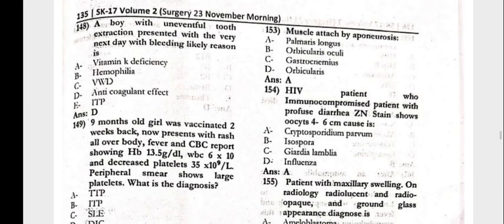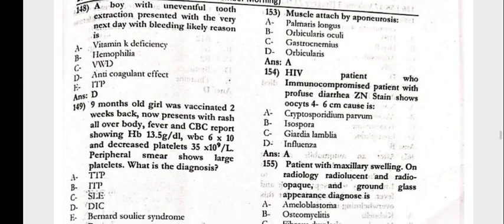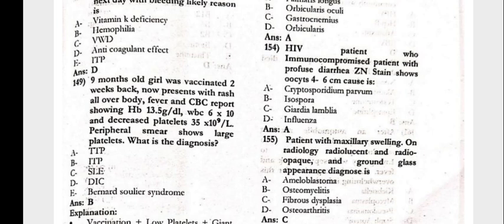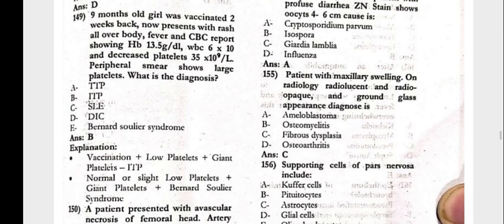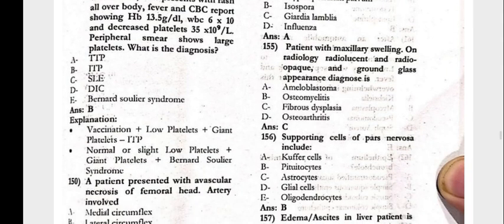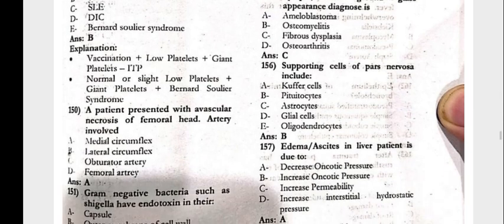Next, the muscle attached by the aponeurosis, the palmaris longus. An HIV patient, an immunocompromised patient, with profuse diarrhea. ZN stain shows oocysts 4 to 6 micrometers. The cause would be Cryptosporidium parvum. The patient has maxillary swelling on radiology, radiolucent and radiopaque with a ground glass appearance. Diagnosis is fibrous dysplasia.